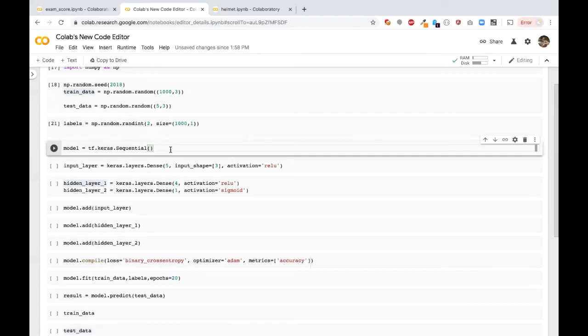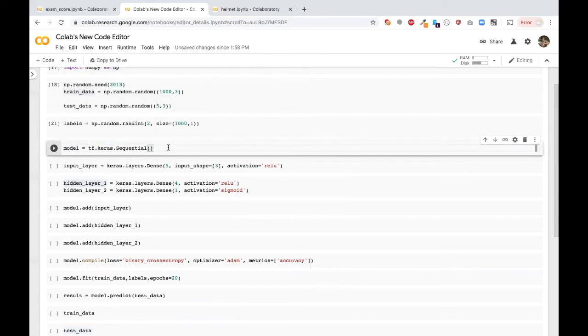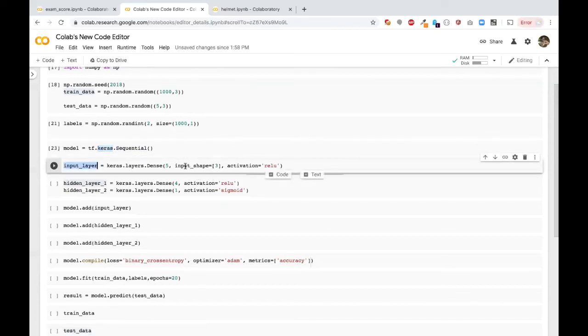Now we are going to create something called a model. So what is the model? Model is nothing but an artificial neural network, ANN. It's a collection of nodes. It's just a single function you are calling in the Keras framework that will create a model for you. And once you created the model, you have to have a lot of layers. This is your input layer. Input layer has 5 nodes, and the shape is 3. 3 means what? Age, number of hours studied, and the previous score.